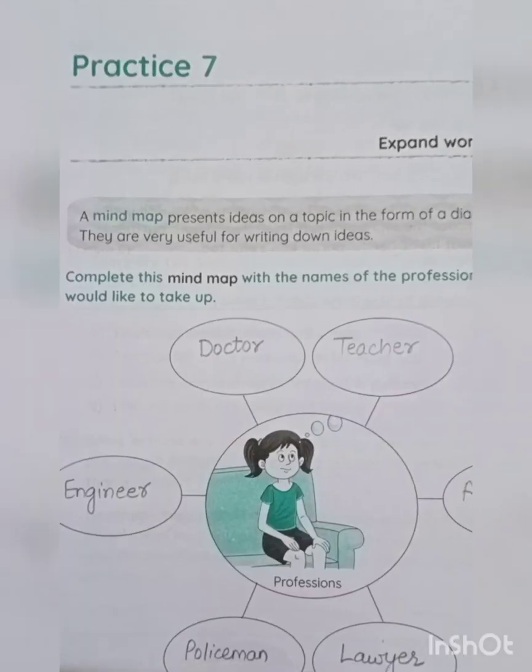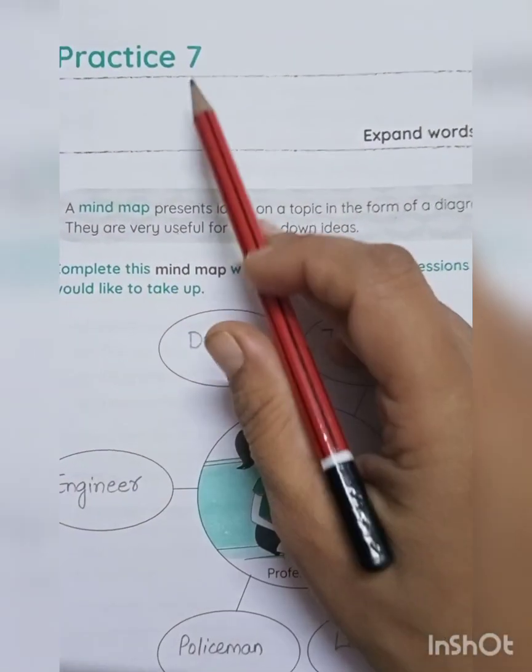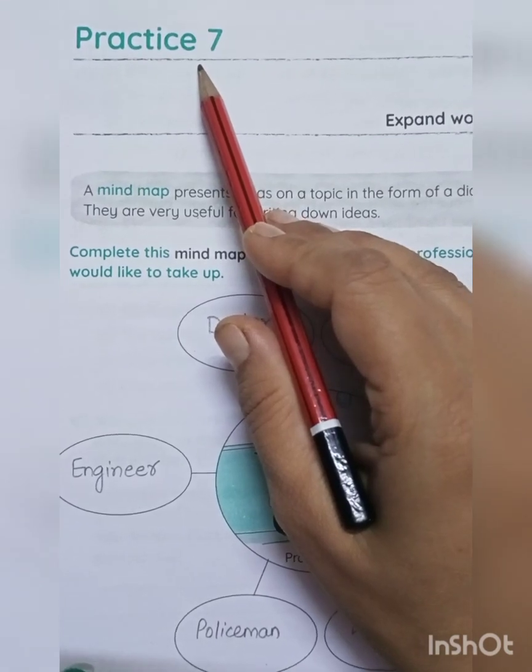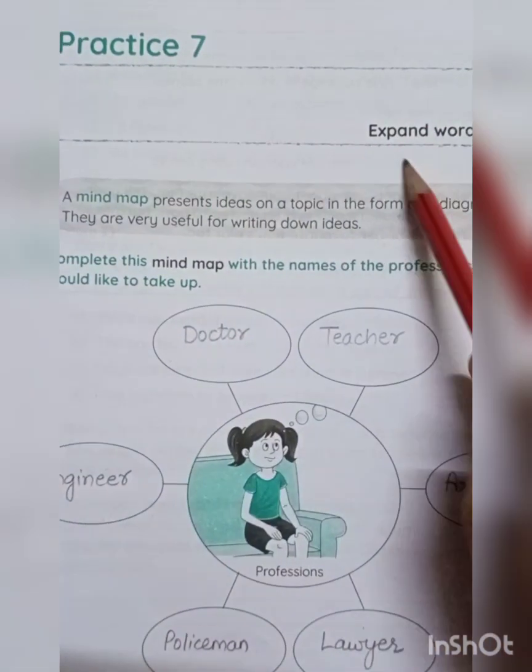Hello children, good morning. In today's class, we are going to start practice 7 from the practice book of the lesson Theme for a Dream. Let's see. Children, today we'll do practice 7 in your practice book on page number 42.